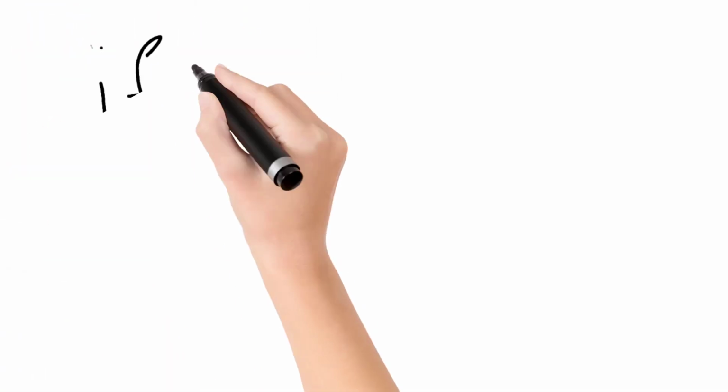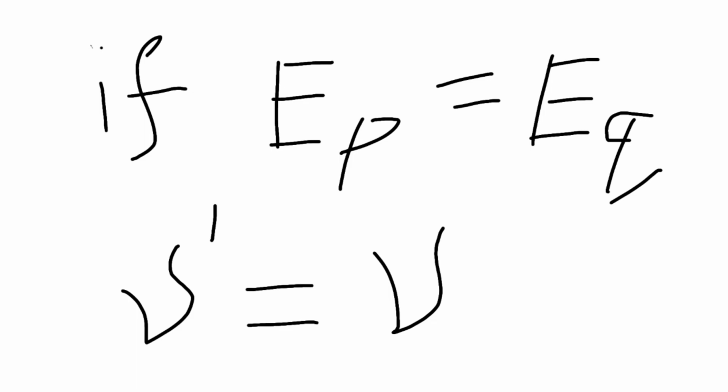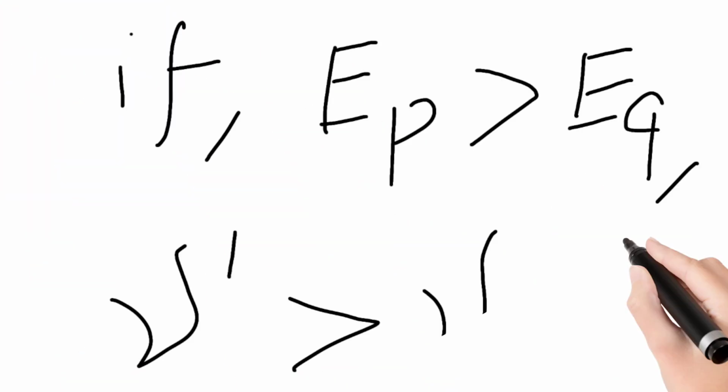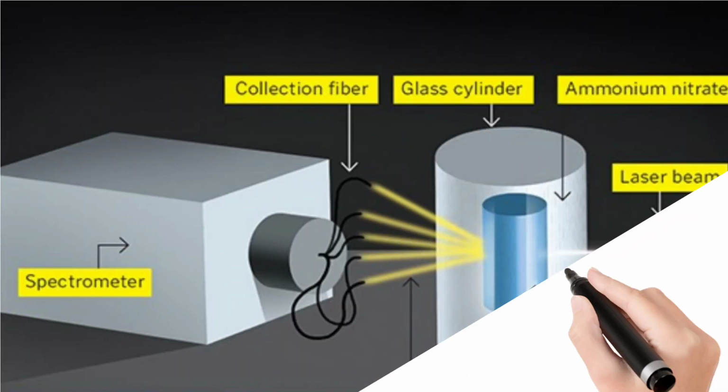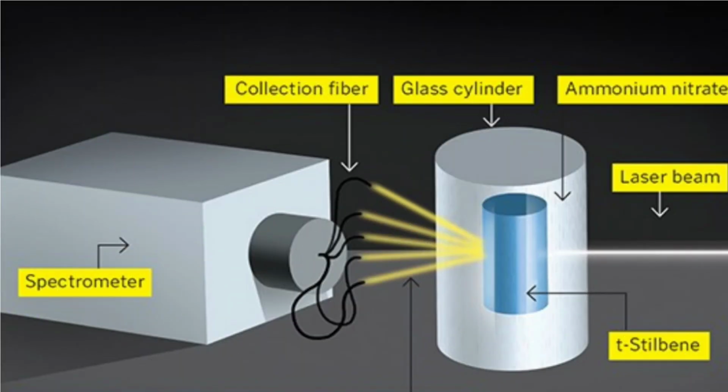Now if EP is equal to EQ, then nu prime is equal to nu, and that indicates the Rayleigh refraction. Now if EP is less than EQ, then nu prime is less than nu, and it represents the Stokes line. At last, if EP is greater than EQ, then nu prime is greater than nu, and it is the anti-Stokes line. Well, this Raman effect is very useful to know about atomic structures of crystals and other molecules.